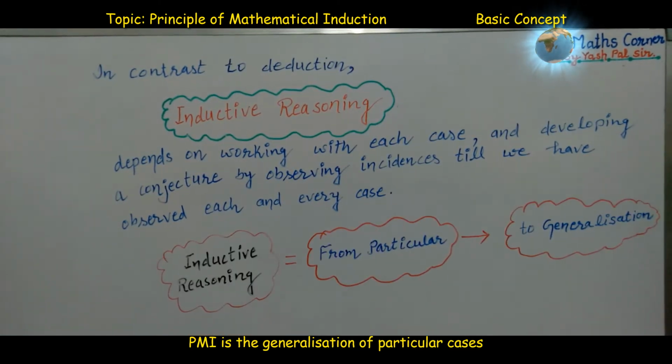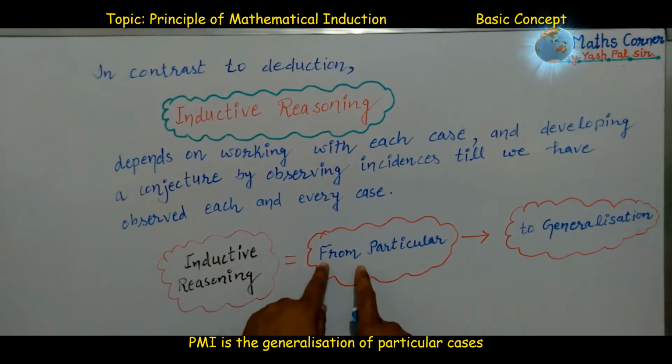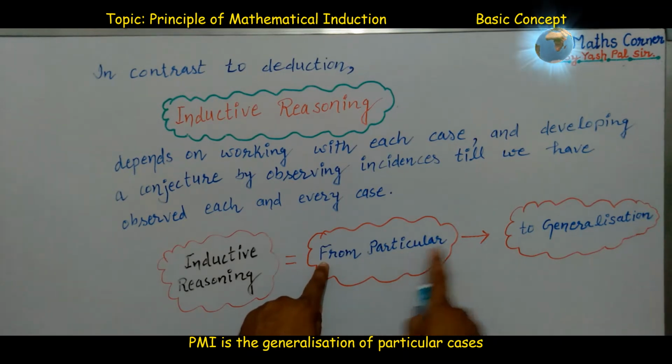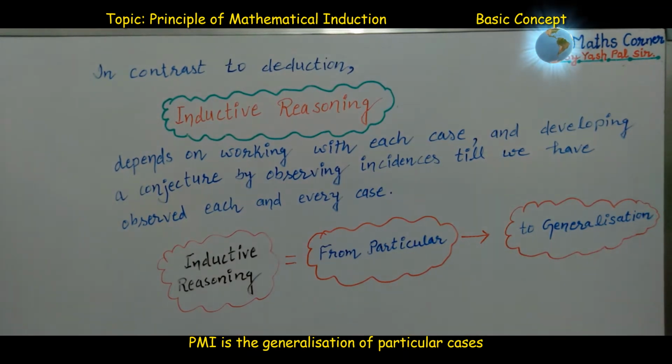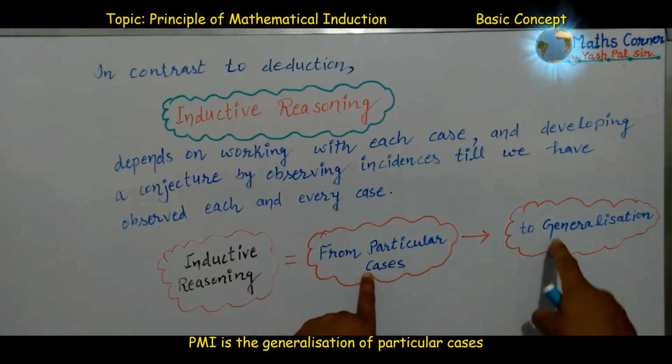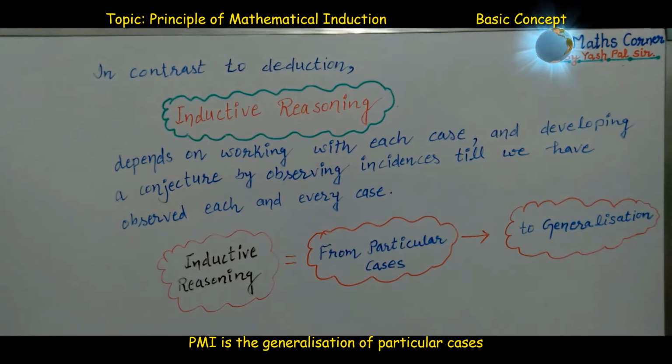In simple words, inductive reasoning means going from particular cases to generalization. Once again, from particular cases we reach a generalization. This is inductive reasoning.